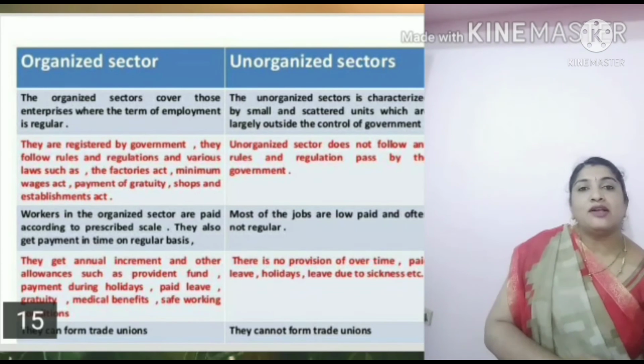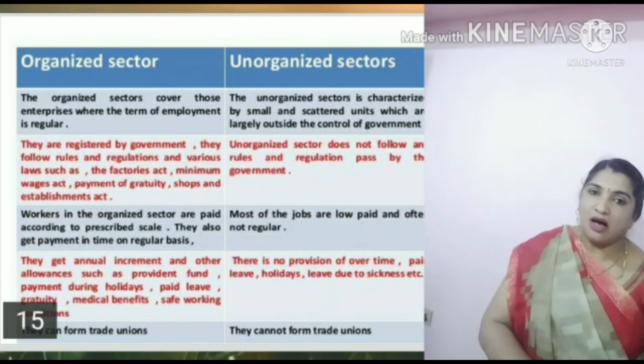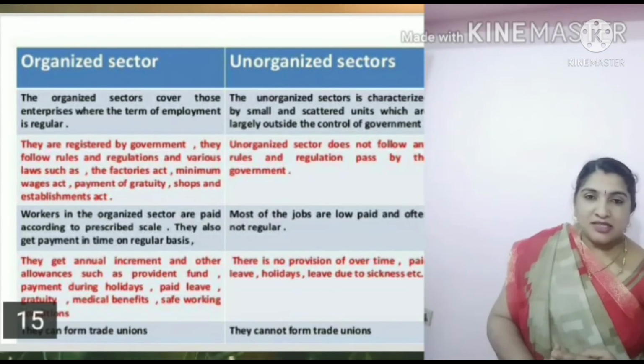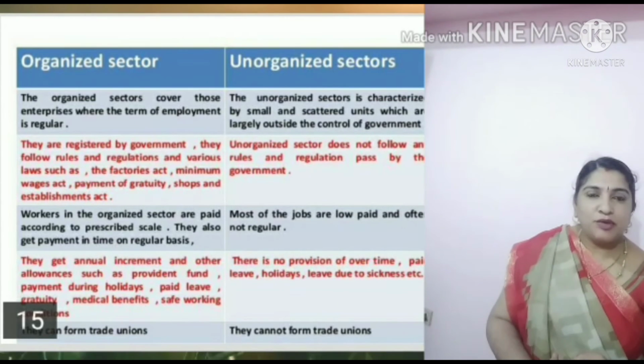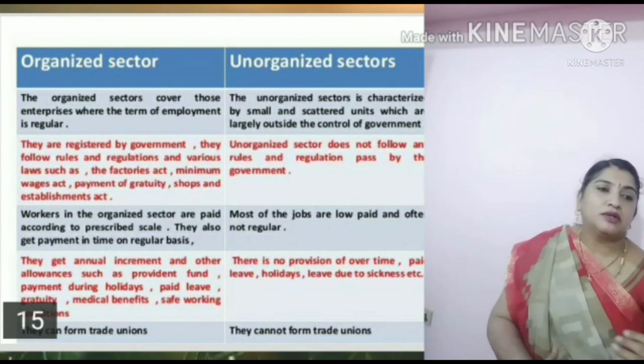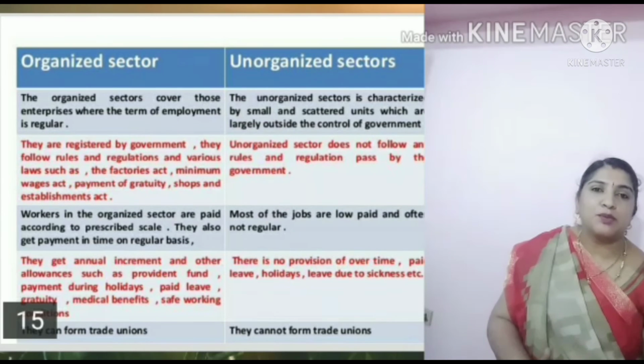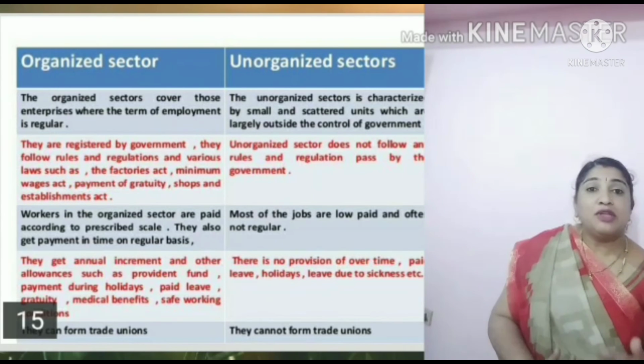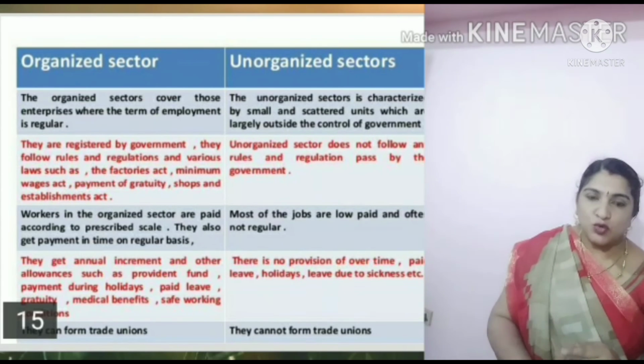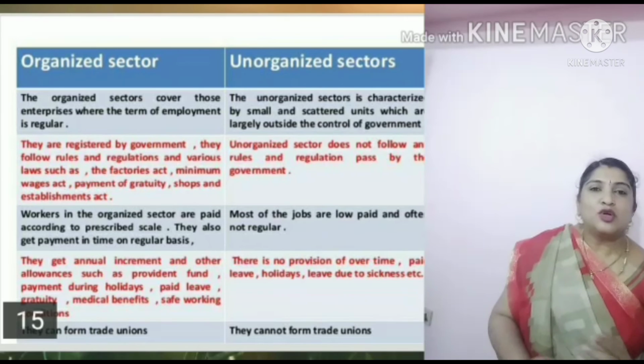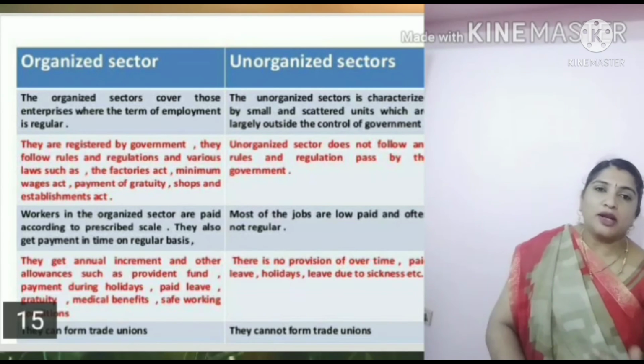Then what about the unorganized sector? It is totally opposite to the organized sector. Under the unorganized sector, no proper rules and regulations are followed, and there is no job security, because any time the management is not happy, they can remove the workers. If they work more working hours, there is no extra payment, no proper facilities, and no health facilities are provided. So it is totally opposite to the organized sector.